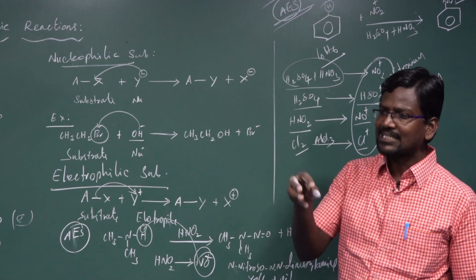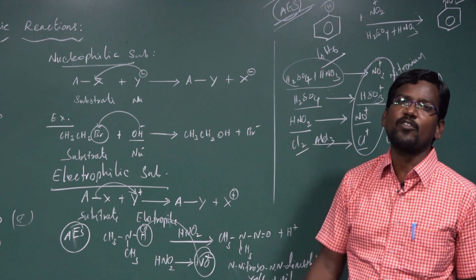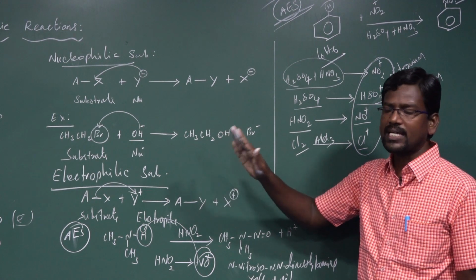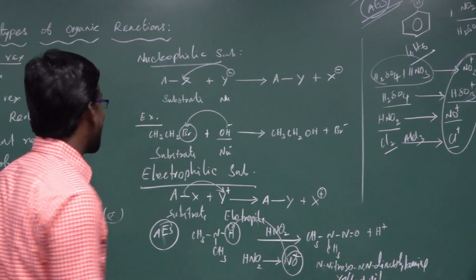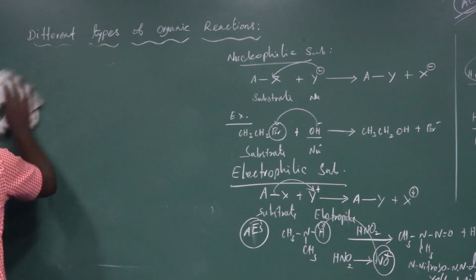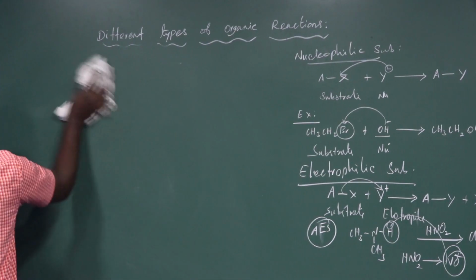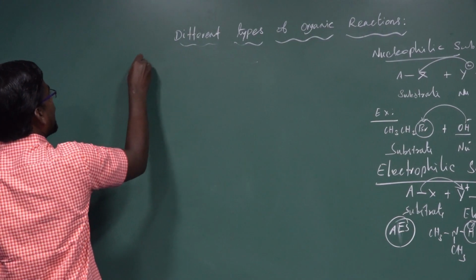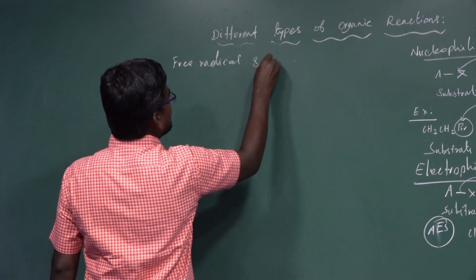So, in a substitution reaction, one or more new products are formed with the elimination of a byproduct. Another one, free radical substitution. What is the meaning of free radical? A molecule which contains an odd electron is known as a free radical.